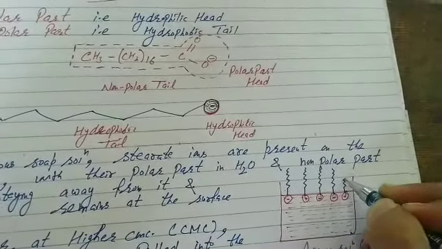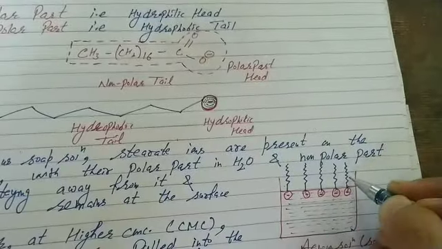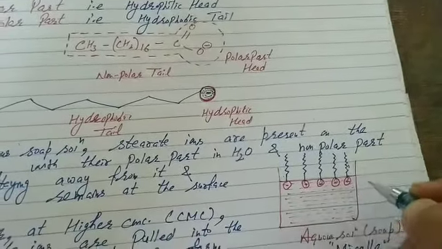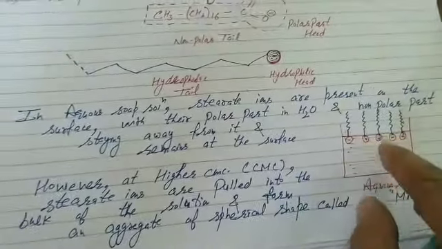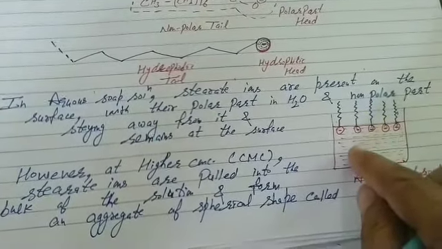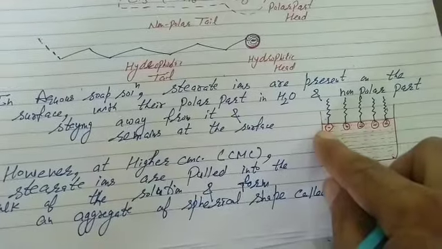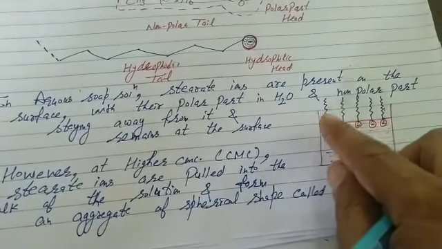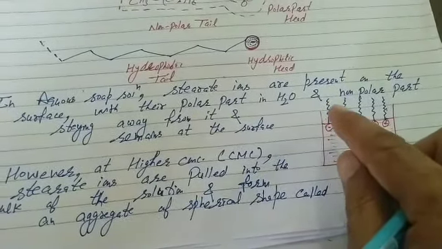That's the reason we call the head hydrophilic and the tail hydrophobic. It is water hating. It's clear. In aqueous soap solution, that's the way stearate ions are present on the surface, with their polar part in water and the non-polar part staying away from it and remaining at the surface.